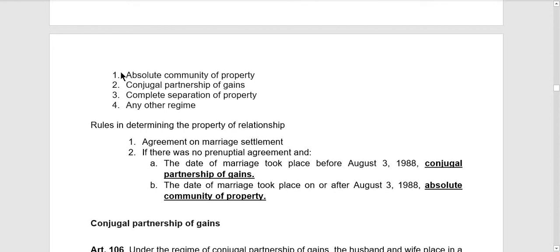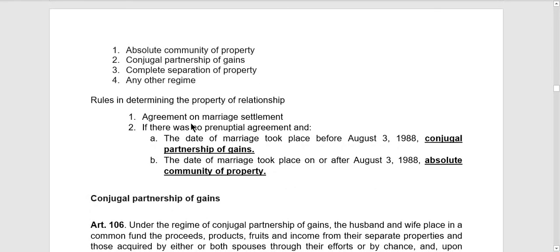When you say property regime, ito yung agreement or the laws or the rules that will provide provisions as to what are the properties na included sa conjugal or community properties and what are the properties na exclusive naman, exclusive to both the spouse.